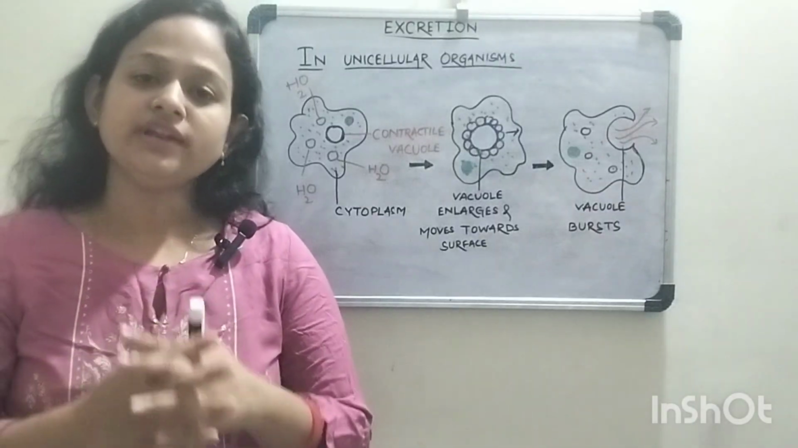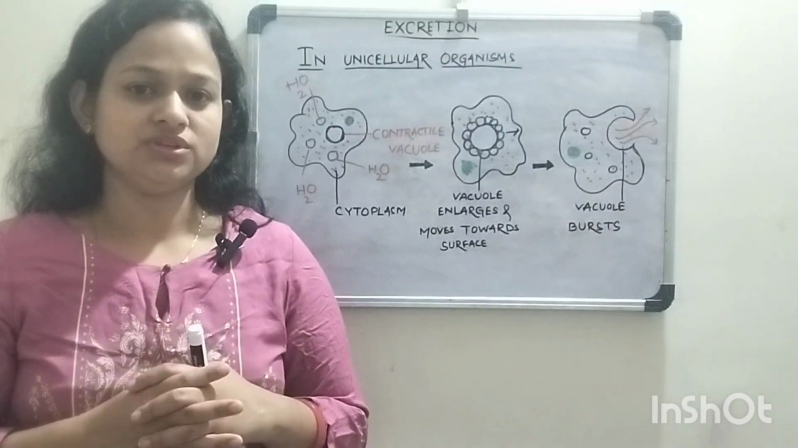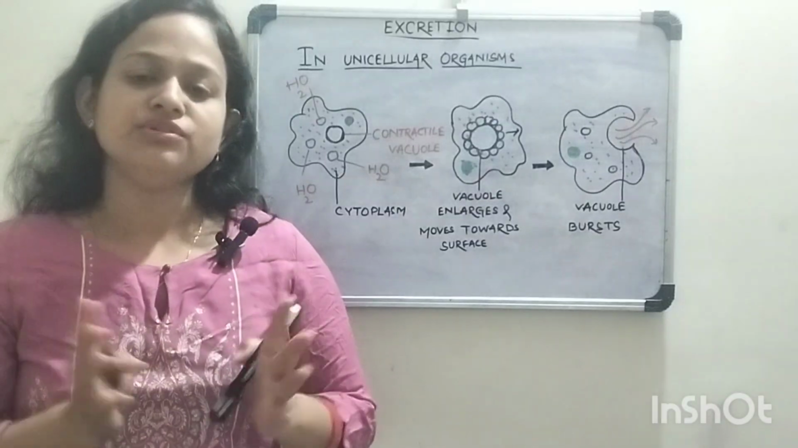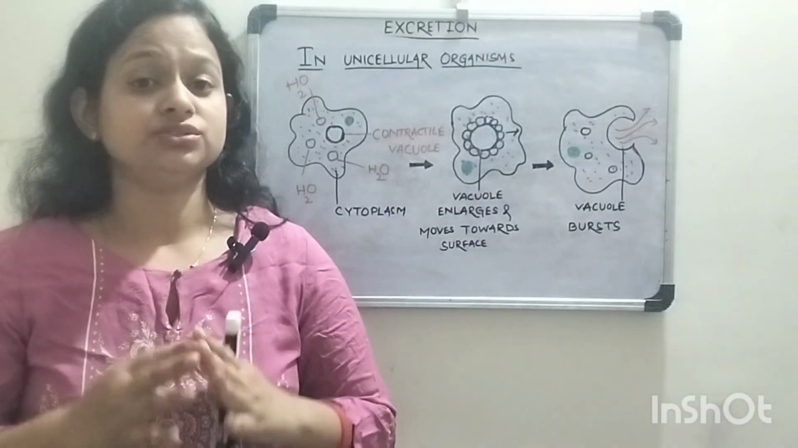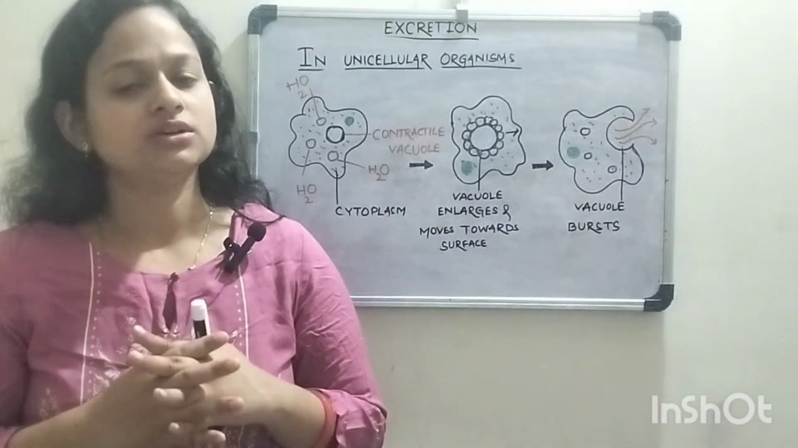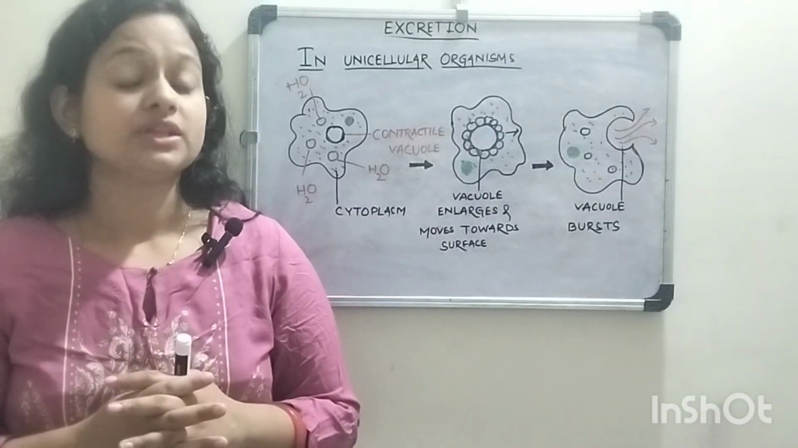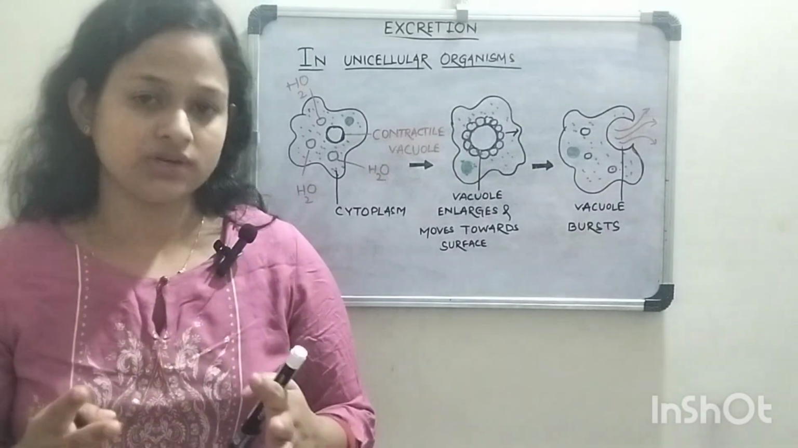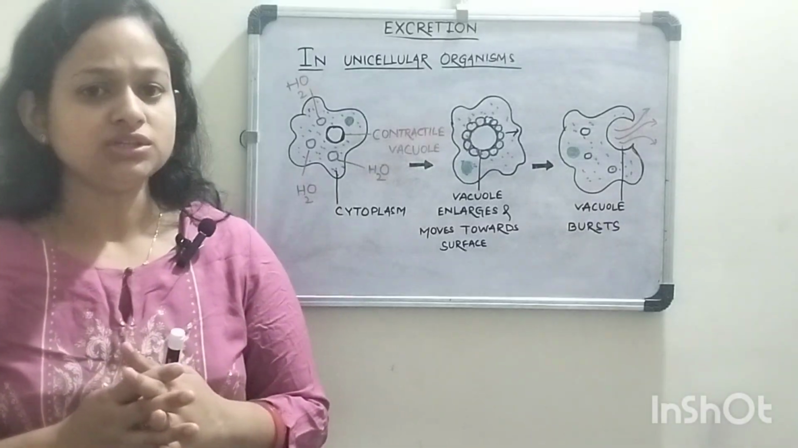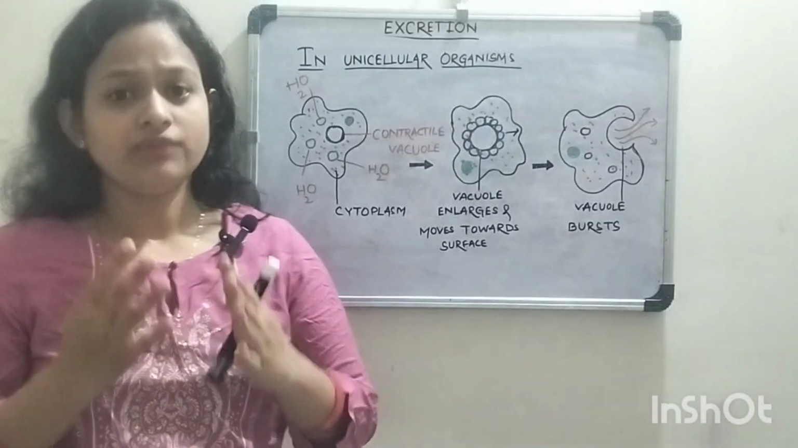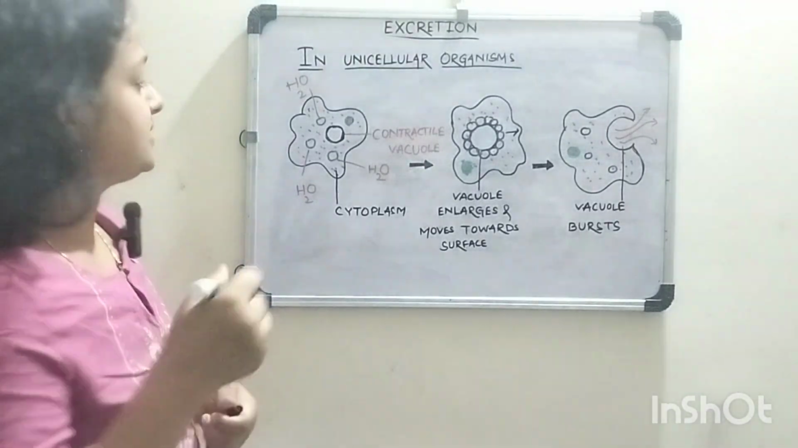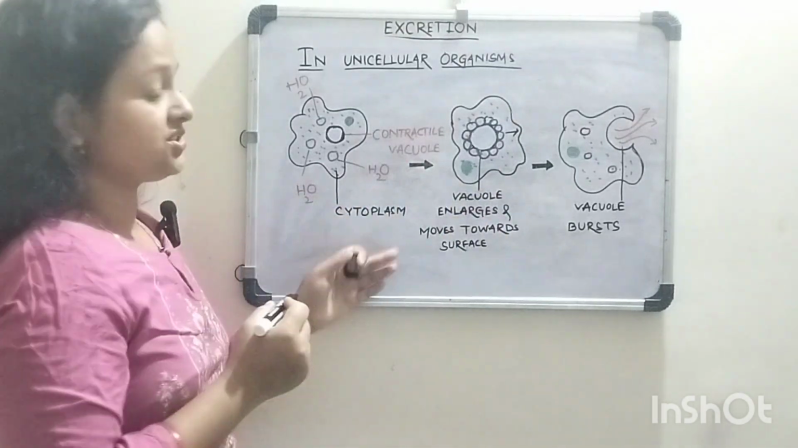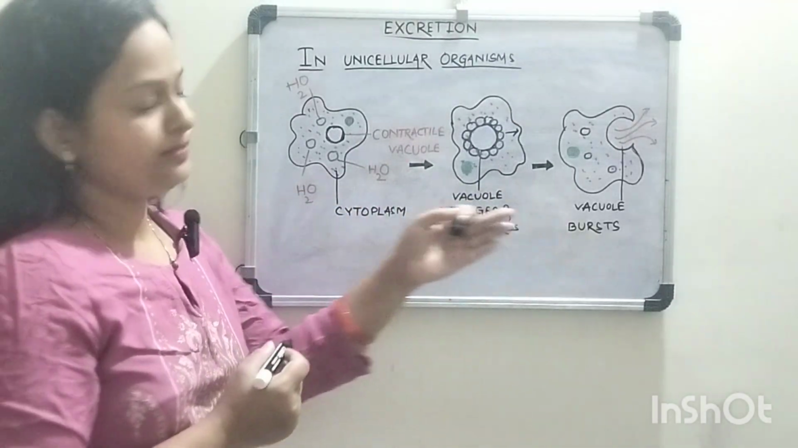The carbon dioxide is released through simple diffusion through the cell membrane, the cell surface of the organism. But the ammonia, along with the excess amount of water, is eliminated with the help of the contractile vacuole. So come and look at this picture, which shows the process of excretion in amoeba.